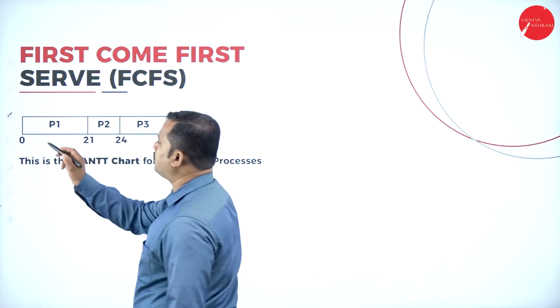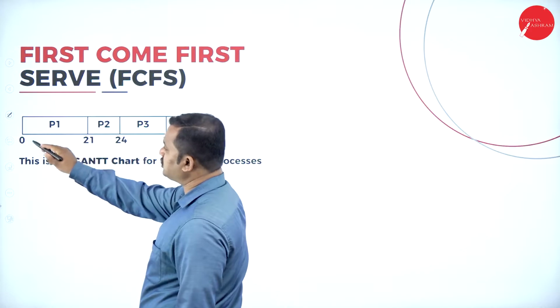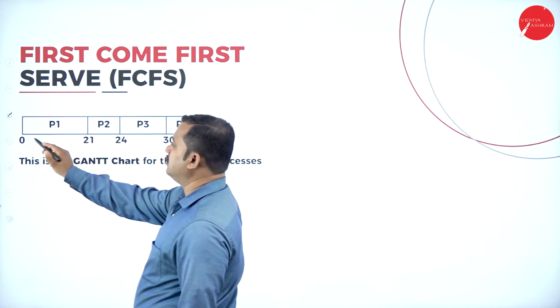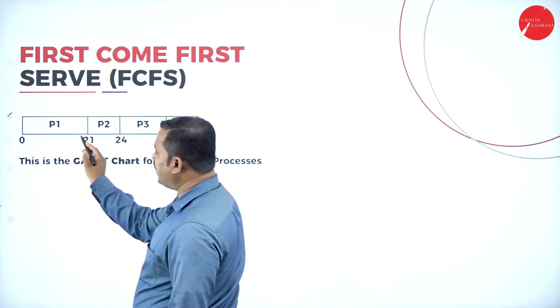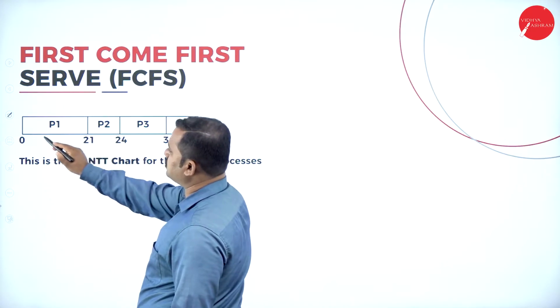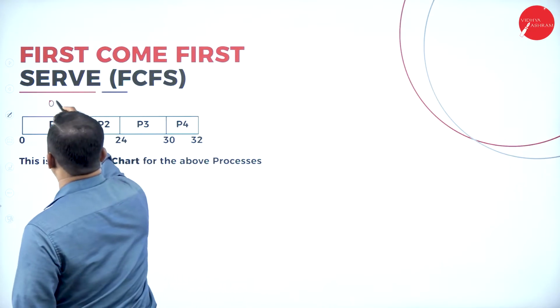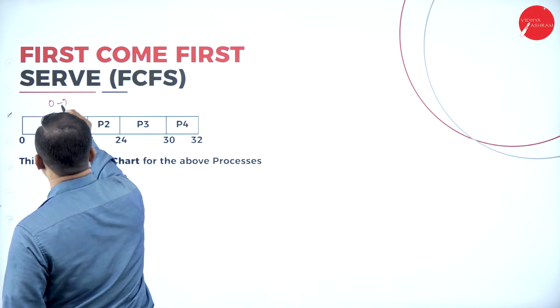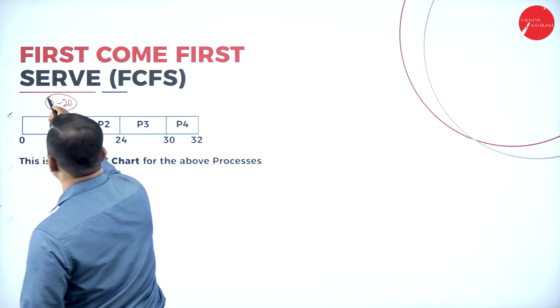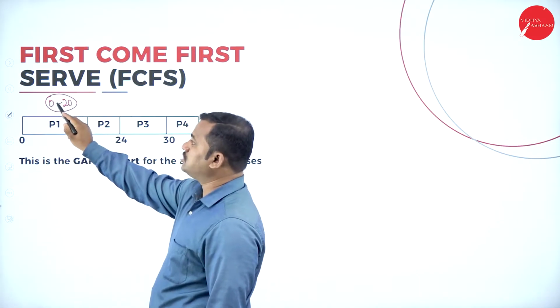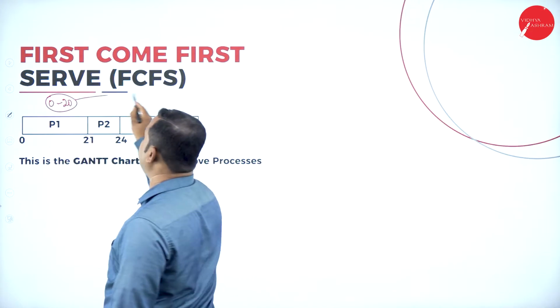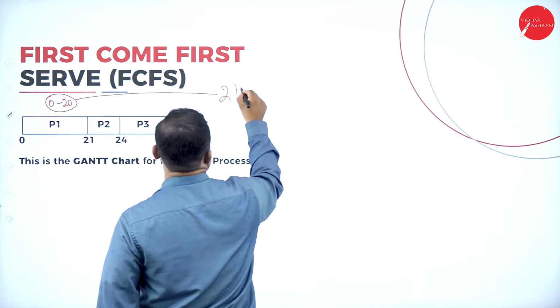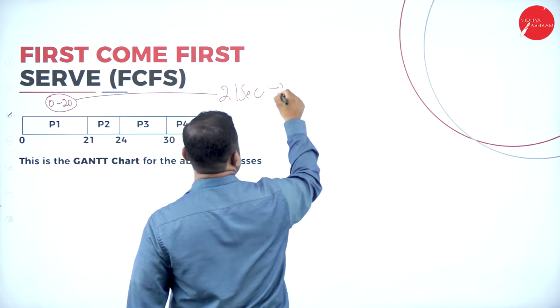See here, process P1 arrives first. What is the time taken to complete that? 0 to 20th second completely. That means 0 to 20th second. It is not from 1 to 20th, so 0 to 20th. So totally how many seconds it utilizes? 21 seconds burst time.